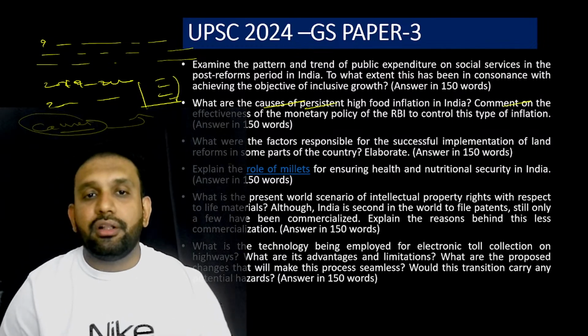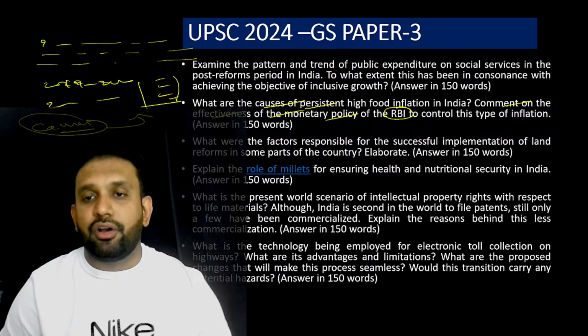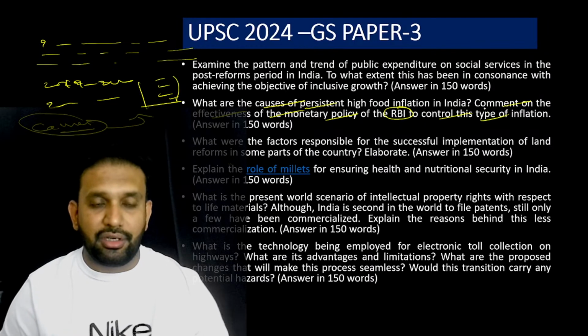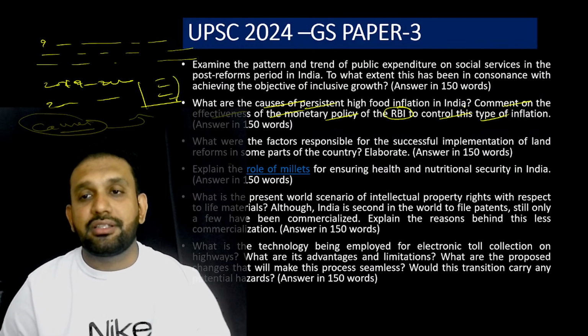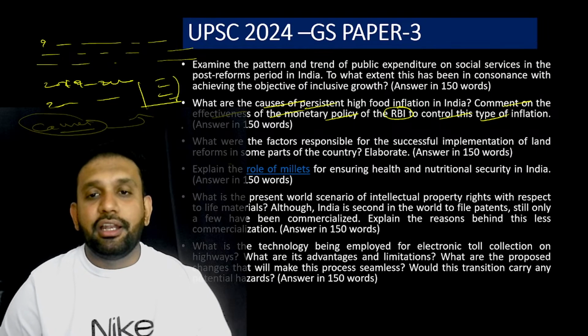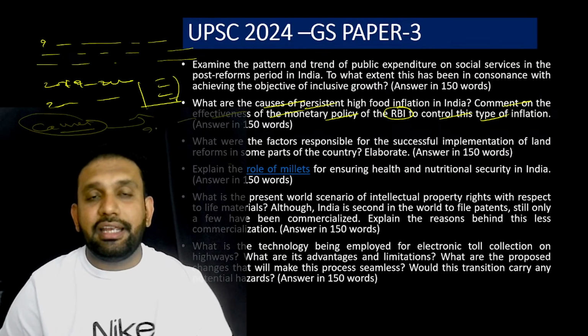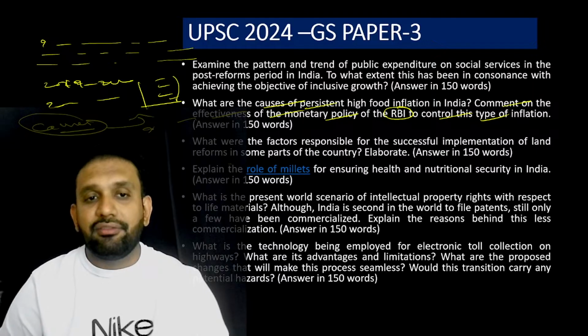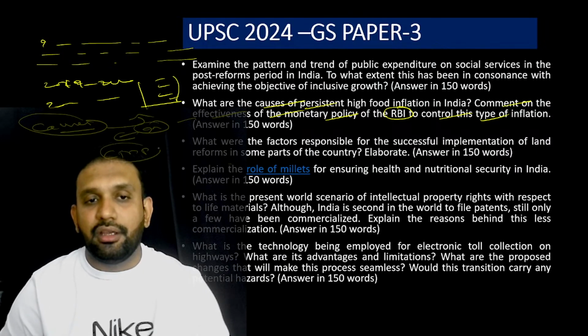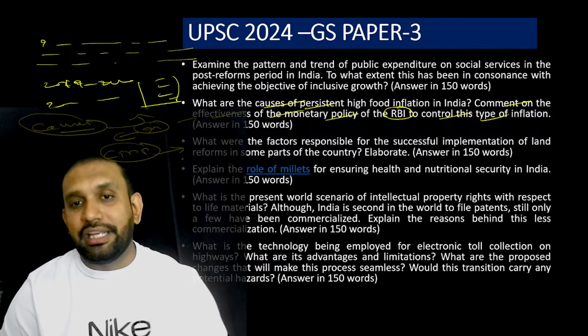Then comment on the effectiveness of the monetary policy of RBI to control this type of inflation. In one of my shorts I have also discussed this: whenever in recent years there is inflation, RBI generally introduces contractionary monetary policy, to lessen the demand so that prices will decrease.